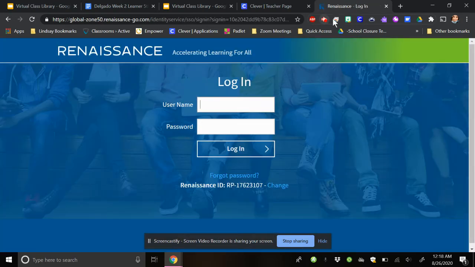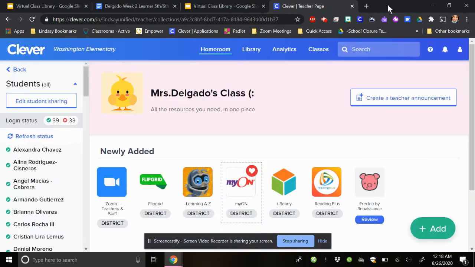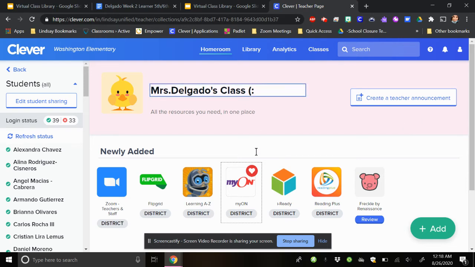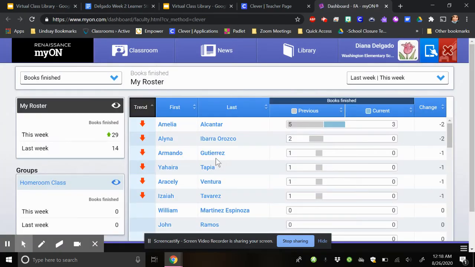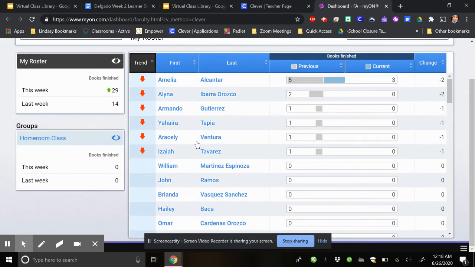Of course, you have to do this after you have already finished reading the book. You cannot take just a quiz because you want to. It's very important that you finish the book first. And the really neat thing is that it tells me how many books you've read as a whole class.